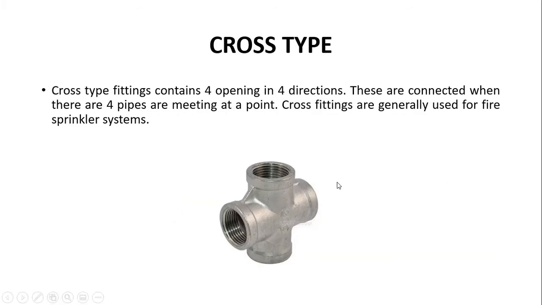Here is the cross type. It has 4 openings, 1, 2, third one is here, and fourth one is here. So 4 openings in all 4 directions. That means that this type of fitting can connect 4 pipes at one time. These types of fittings we usually use for sprinkler systems.